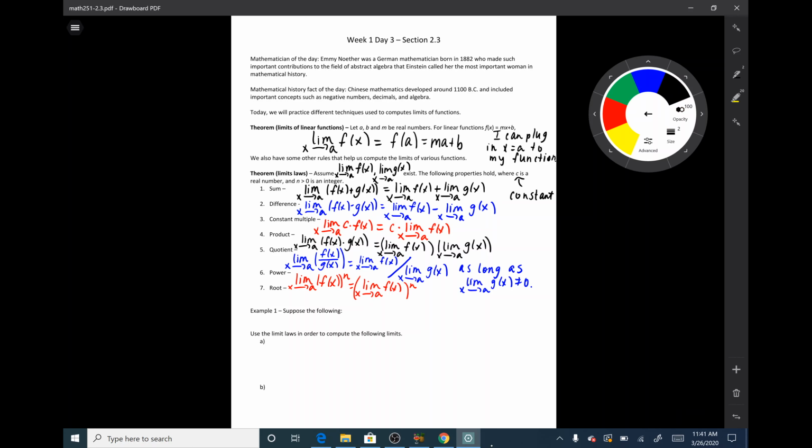Our last rule is known as the root rule, and it says the limit as x goes to a of f of x to the power of 1 over n, so this is the nth root, is equal to the nth root of the limit as x goes to a of f of x, provided that this limit is positive if n is even.